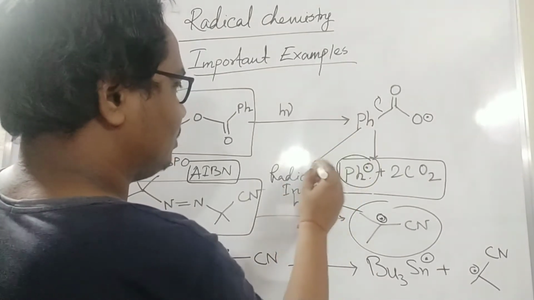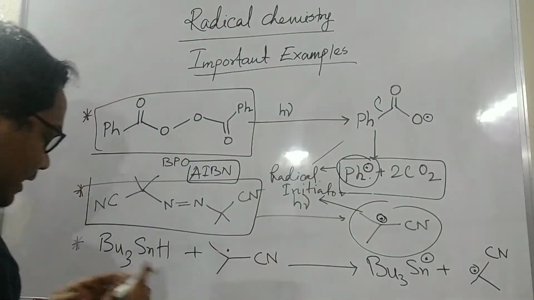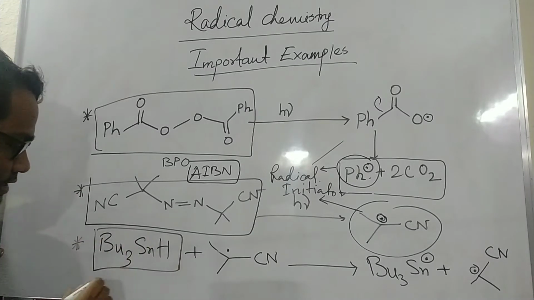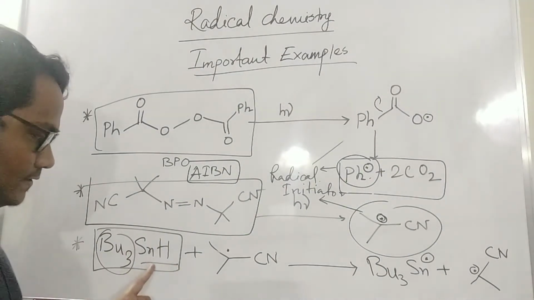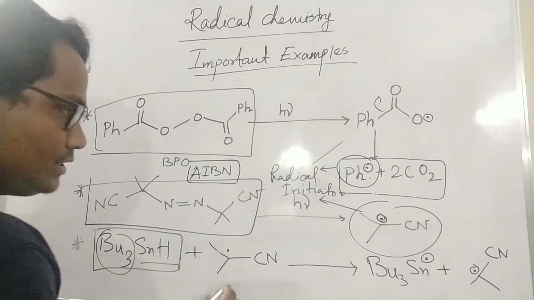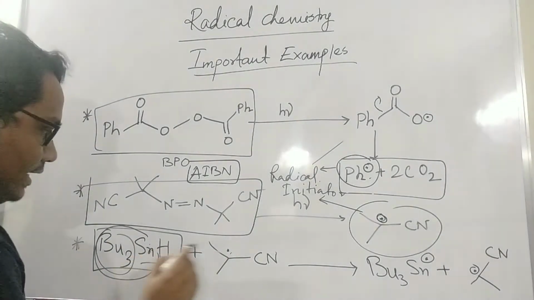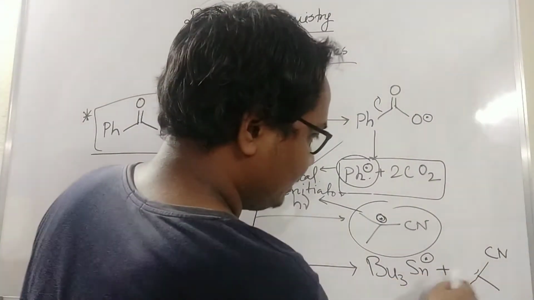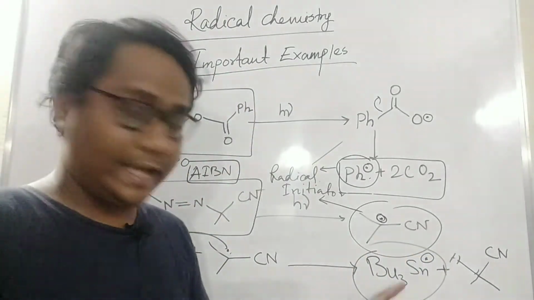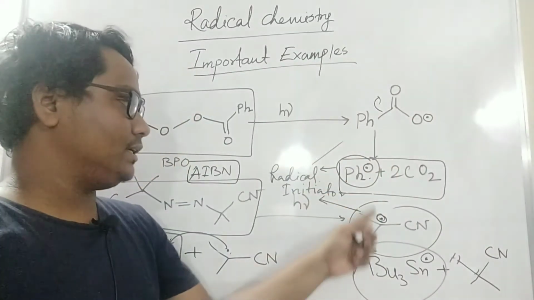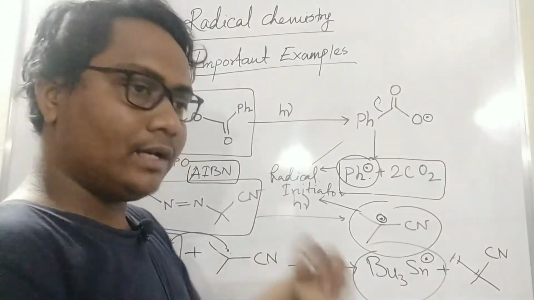So this is also a radical initiator that will generate a radical from this species. This is tributyl tin hydride, one type of metal-containing hydride, and this will generate a radical. This radical will participate here and take this proton, and that is the radical initiator. That radical undergoes the reaction, not this radical, that radical. So in this way the radical process happens.